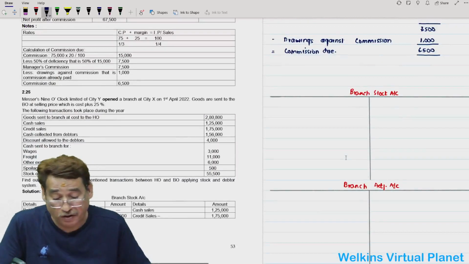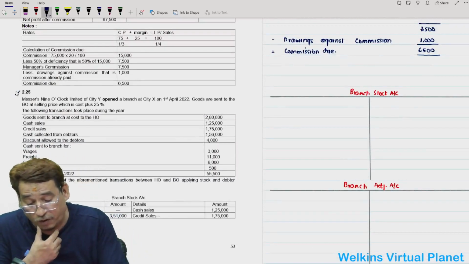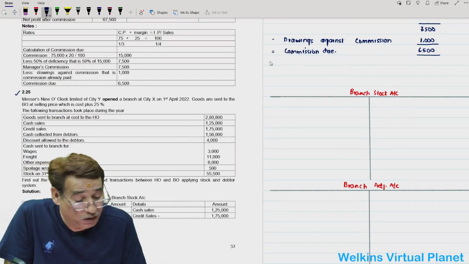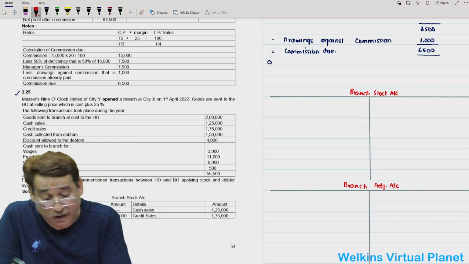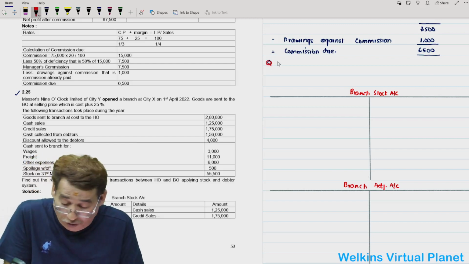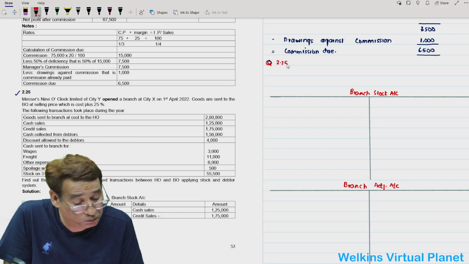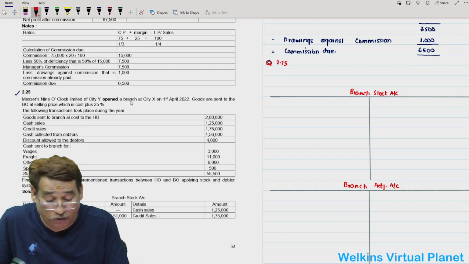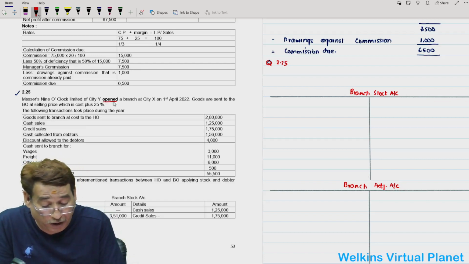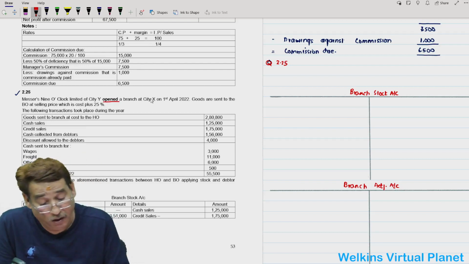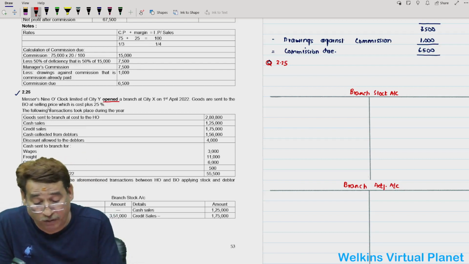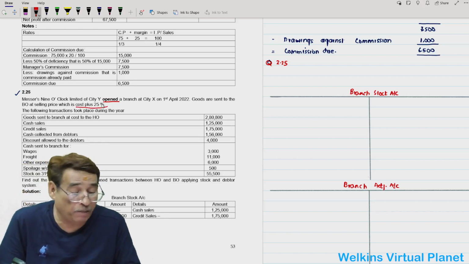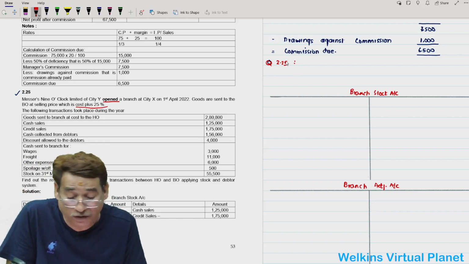Now, after finishing this one, we move over to 2.25, and this question again is quite interesting. Looks simple, but very interesting. In 2.25, the question states Messrs 9 O'Clock Limited of City Y opened a branch. So first of all, it is a new branch. And goods are sent to the branch at selling price, which is cost plus 25%. What does it mean?